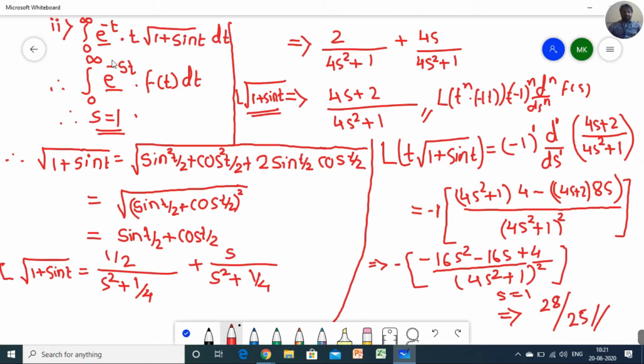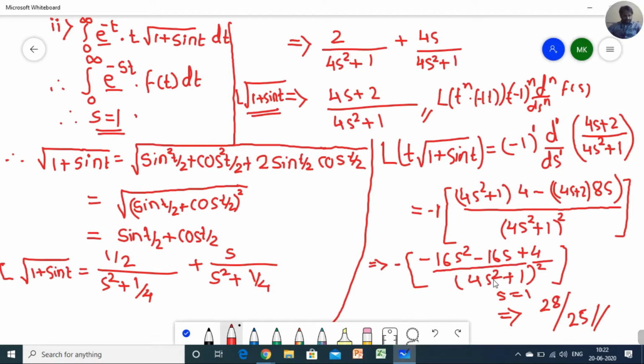If the question was not in this format, like if the integral 0 to infinity part was not present, then after solving we got -16s² -16s + 4 over (4s² + 1)², and if only e⁻t is present, then wherever the s is there, you have to just put s + 1. Every place you have to put s + 1 by using the first shifting theorem. Okay, anyone?